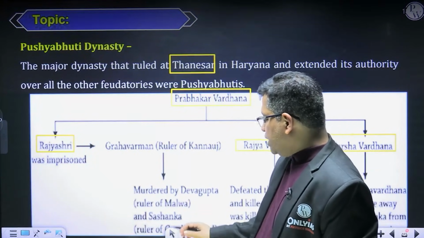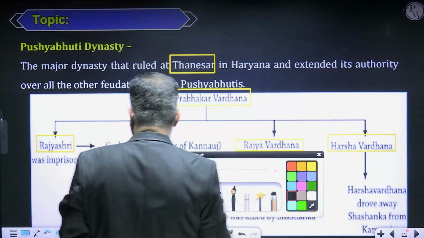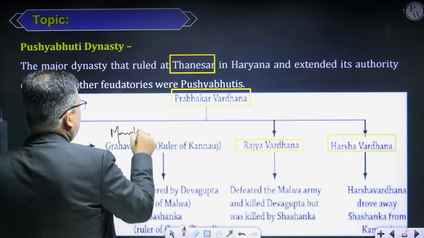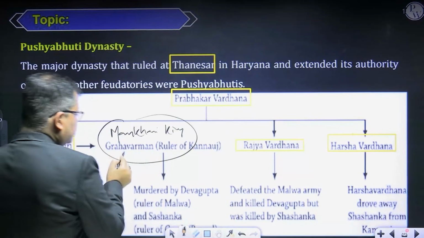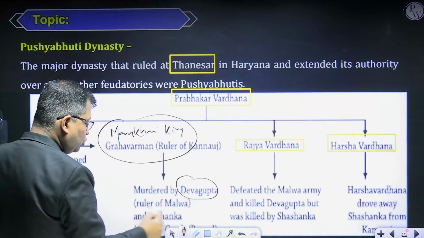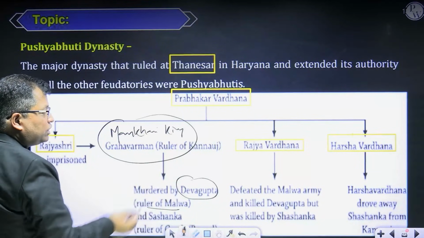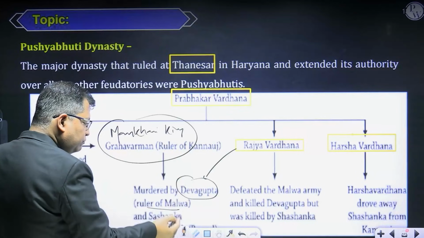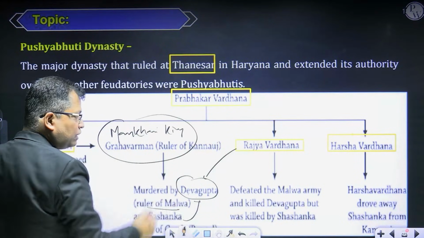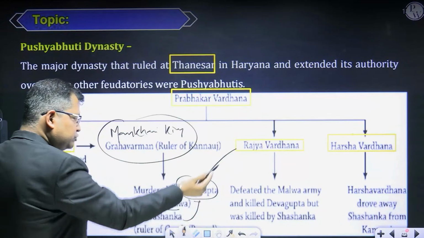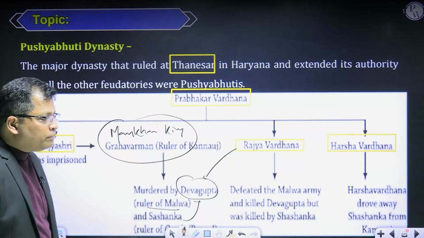Rajyasri was married to the Maukri king Grahavarma. But this Grahavarma was murdered by Devgupta, who was the ruler of Malwa. To take revenge, Rajyavardhan came. But this Devgupta was supported by the Gaura king Shashanka. Rajyavardhan killed Devgupta, but Shashanka killed Rajyavardhan. Are you getting me? So this happened.